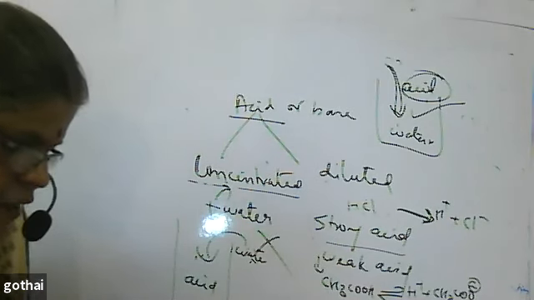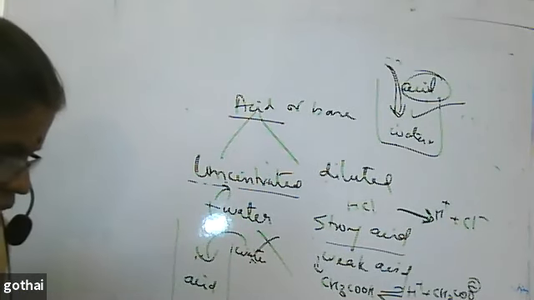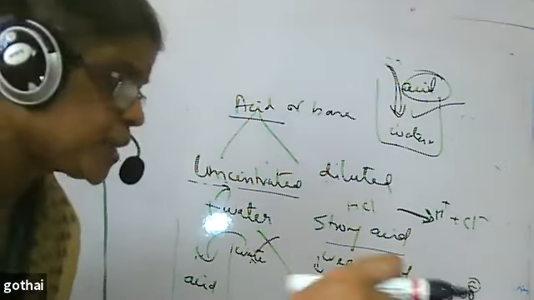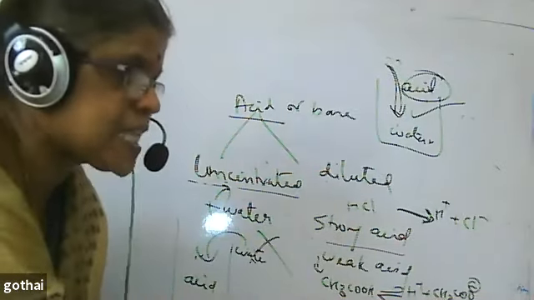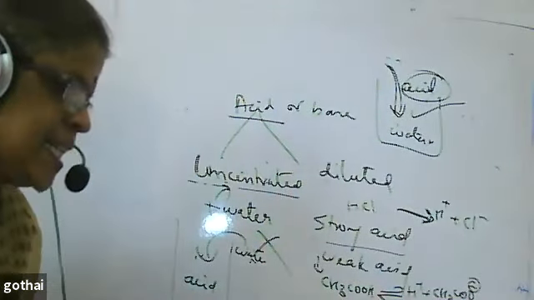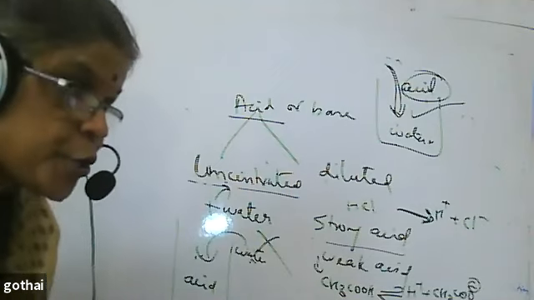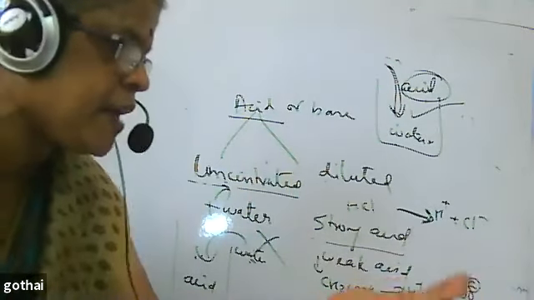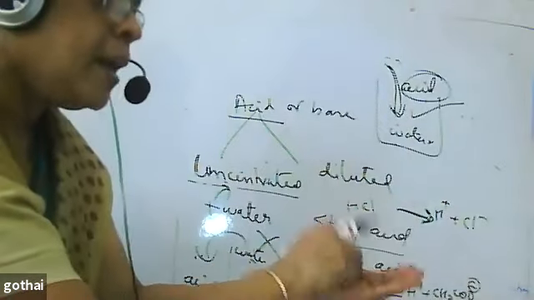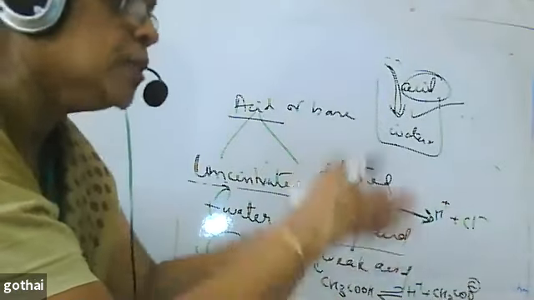How is the concentration of hydronium ion affected when a solution of an acid is diluted? When a solution is diluted, the number of H plus ions per unit volume decreases. Earlier it was very high, a handful of acid full of hydronium ions. When I add water, what happens? The number of H plus ions per unit volume decreases.